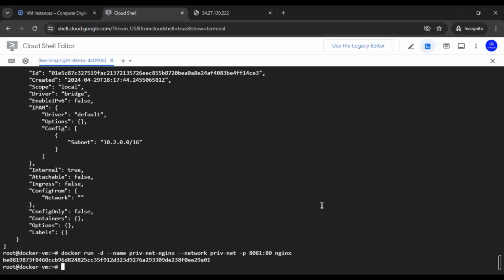So in the upcoming lecture, we will see how we can create a private network for the database server, how the Nginx app engine can communicate with the MySQL server, but this particular MySQL server is not accessible from outside, so that we can completely create a secured private MySQL database, and we cannot expose it to the outside world. So in the upcoming lecture, we will see how we can do that.